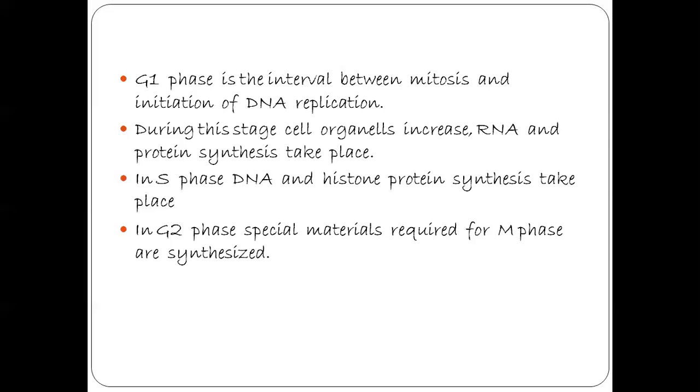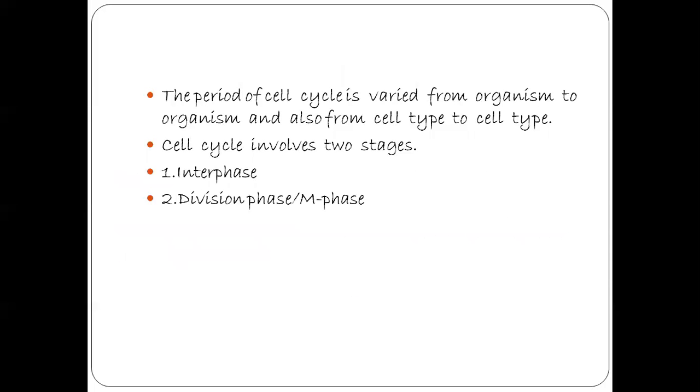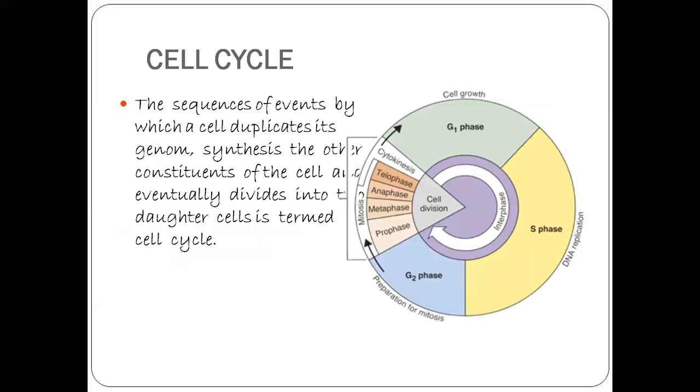There is a G0 phase also. Here you look at the image: the G1 phase, S phase, G2 phase. G1 is present between the division phase and S phase. S phase is present between G1 and G2. G2 is present between S and the division phase.